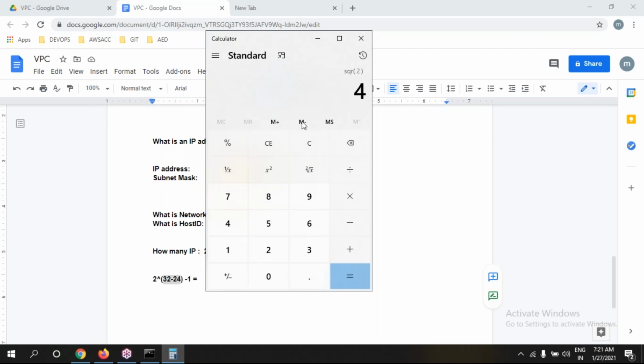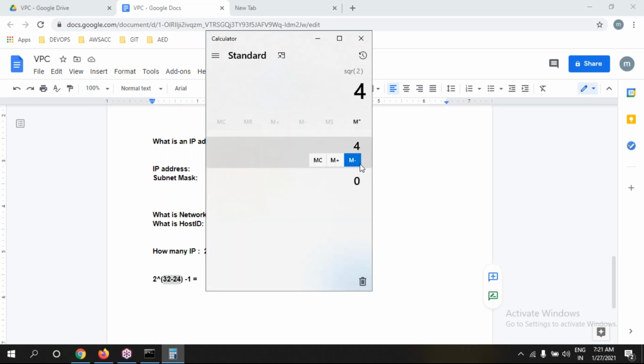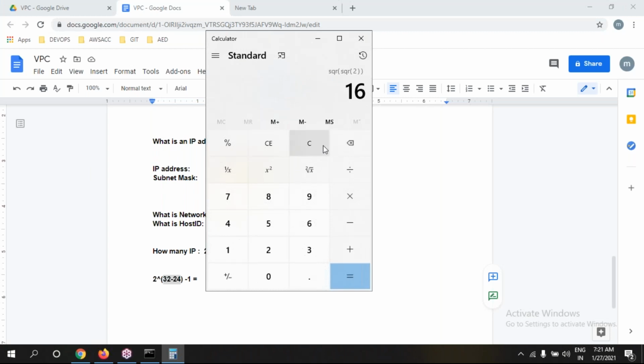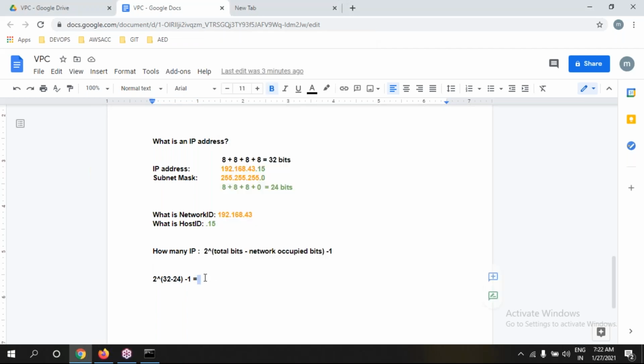Somewhere we have this option here. Okay, somewhere else we have the calculation. 2 power, please. Wait. Oh, it is not. Okay, anyway.